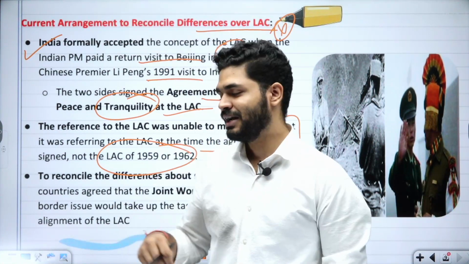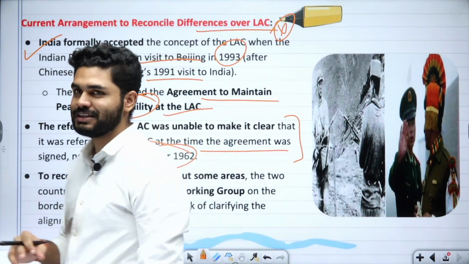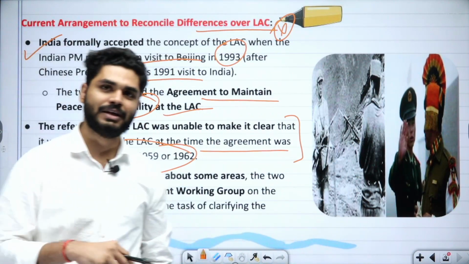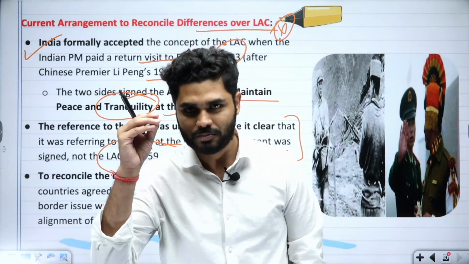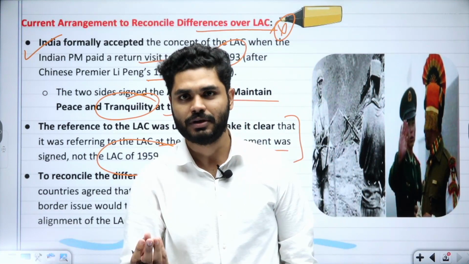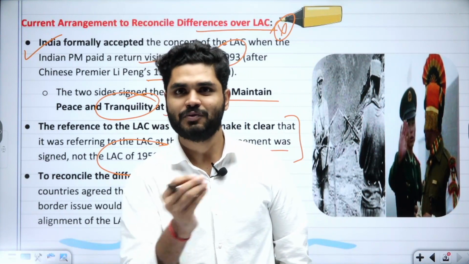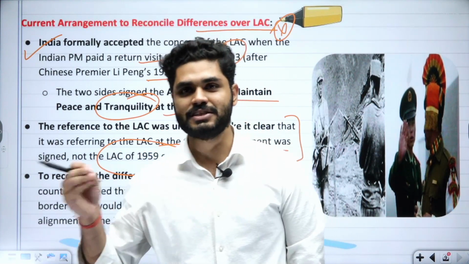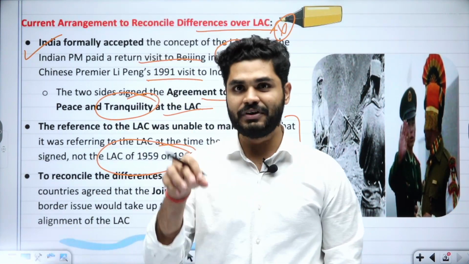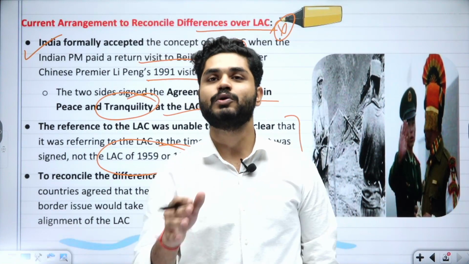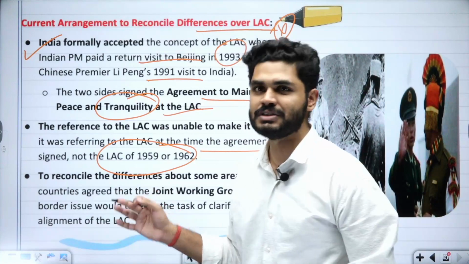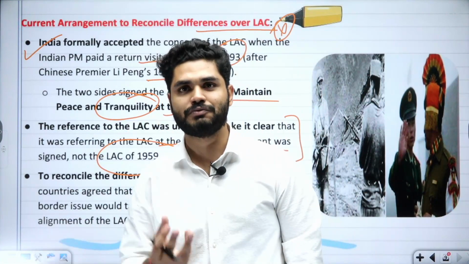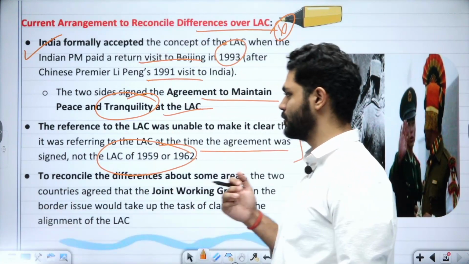So when we talked about clarifying, at that point in time also it was not clarified which LAC we are talking about. Is it the LAC of 1959? Is it the LAC of 1962? Even if it is the LAC of 1962, does it belong to the pre-war era or the post-war era? So there have been confusions, and because of those confusions, there are skirmishes over the border.